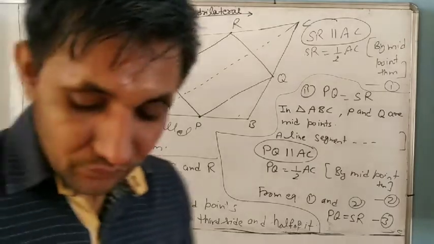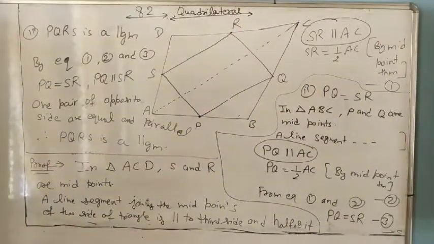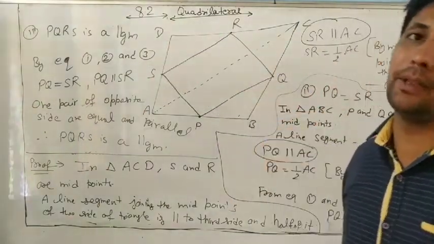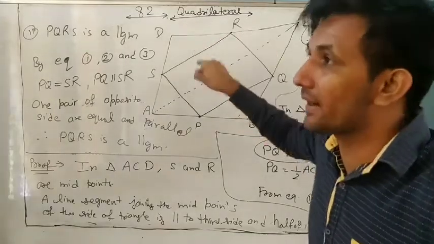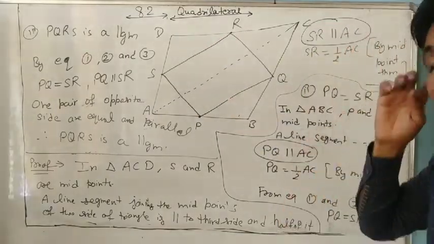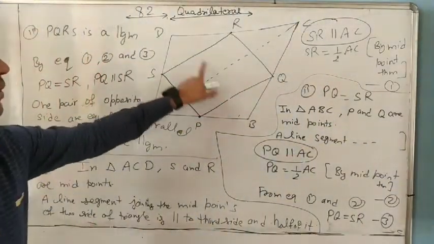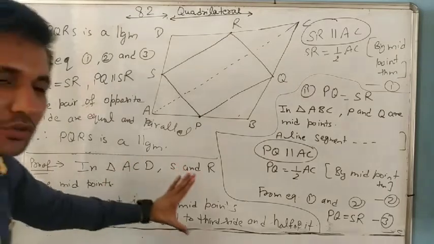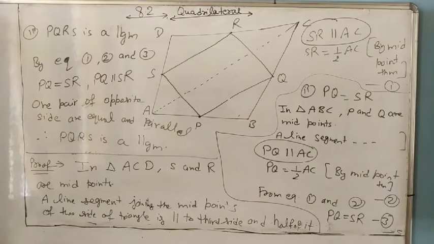We used only parts number 1 and 2 for this one. Because we want to prove PQRS is a parallelogram, and PQRS is a parallelogram if opposite sides are equal and parallel. This is the property of a parallelogram. So if one pair of opposite sides is equal and parallel, it is always a parallelogram. So we use here the midpoint theorem and the parallelogram property. I hope everyone understands it.